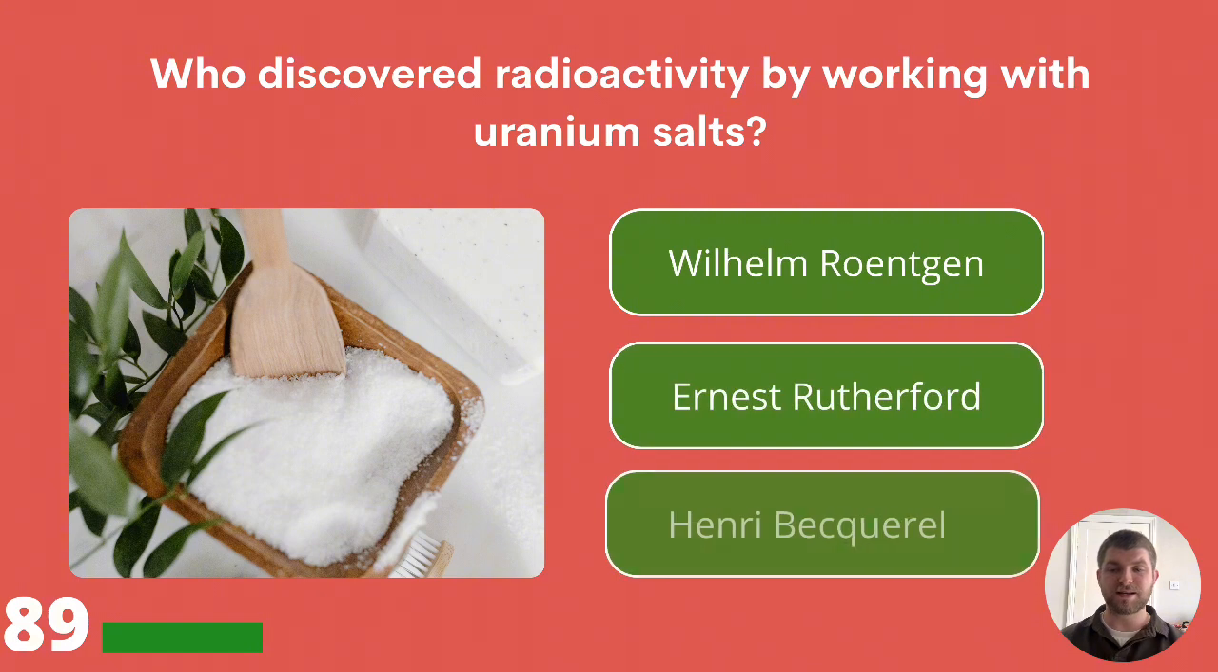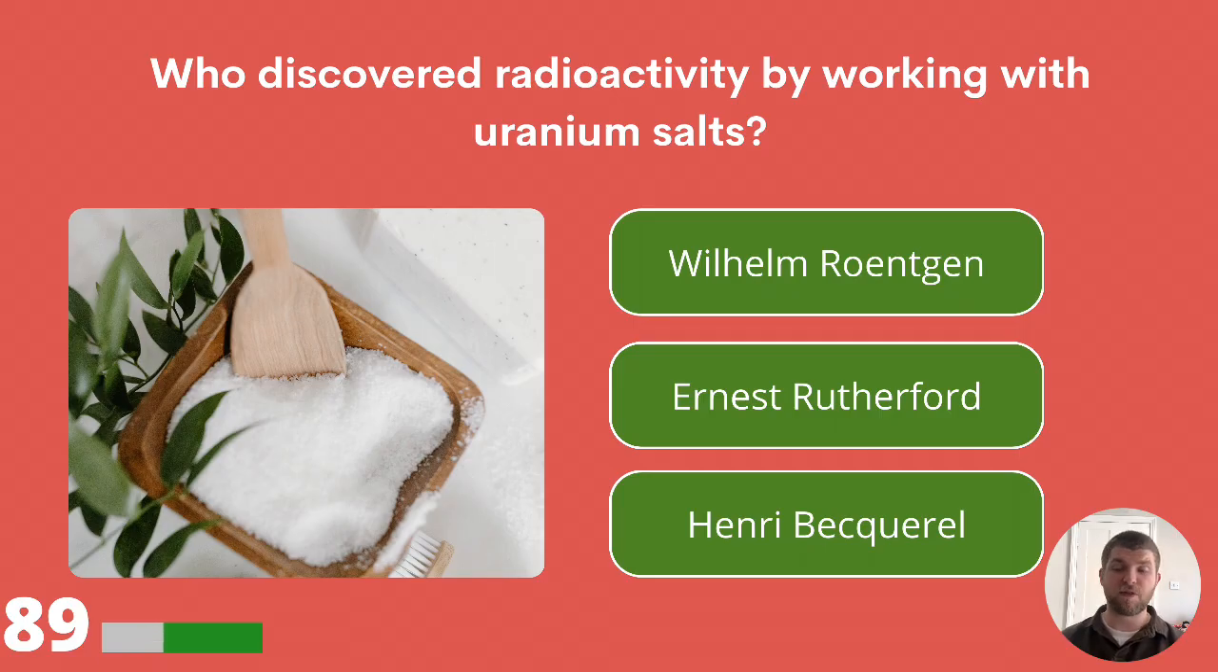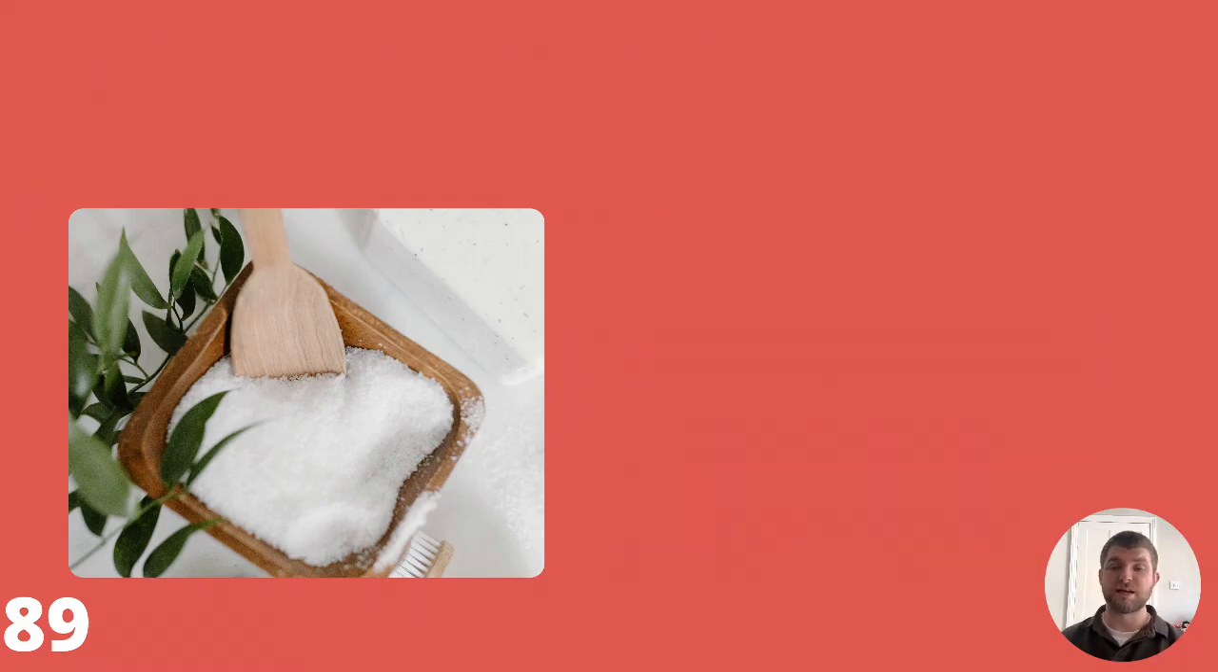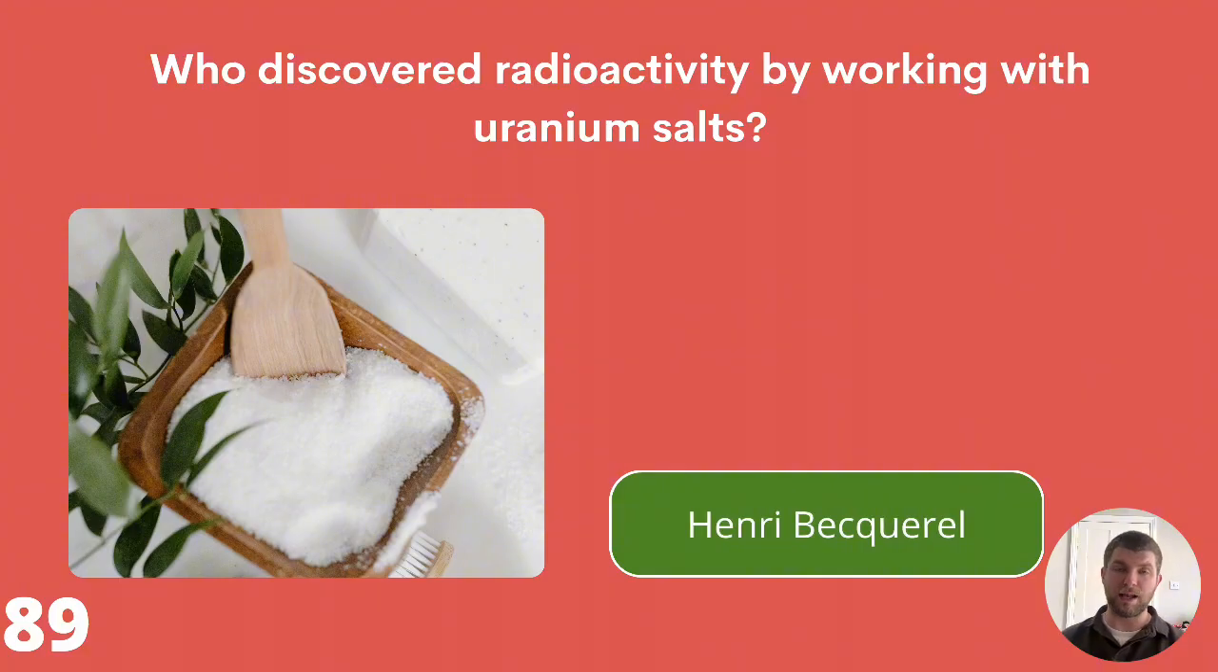Who discovered radioactivity by working with uranium salts? Wilhelm Röntgen, Ernest Rutherford, or Henri Becquerel? The answer is Henri Becquerel.